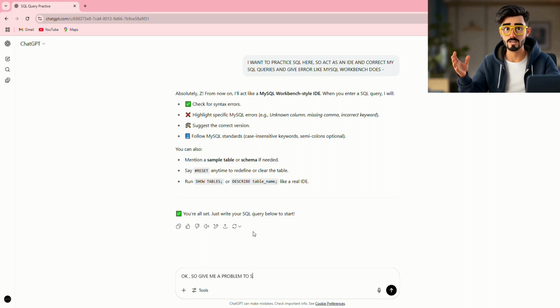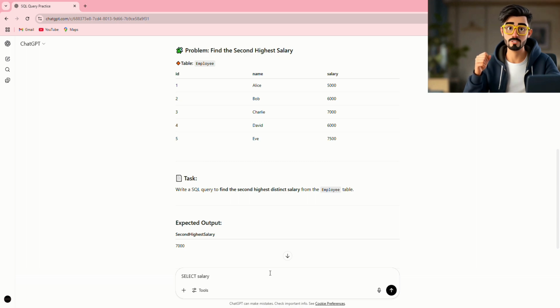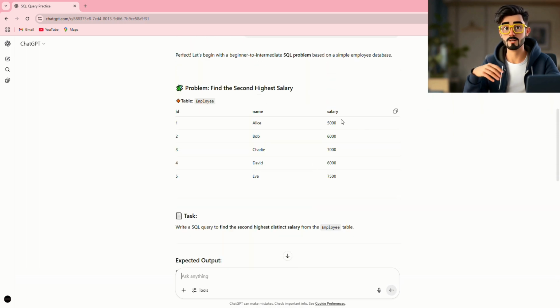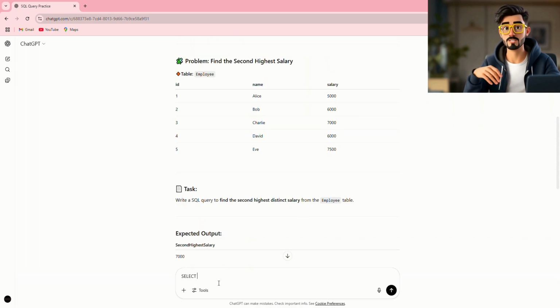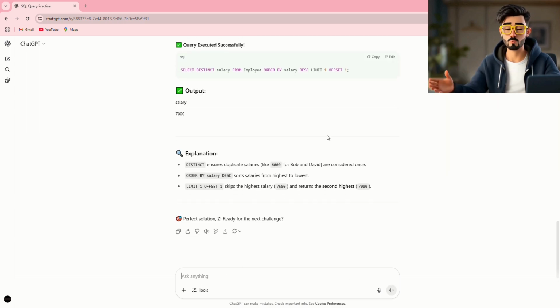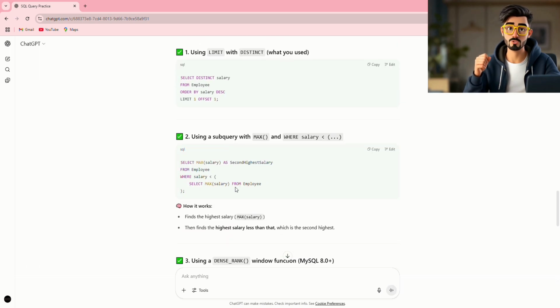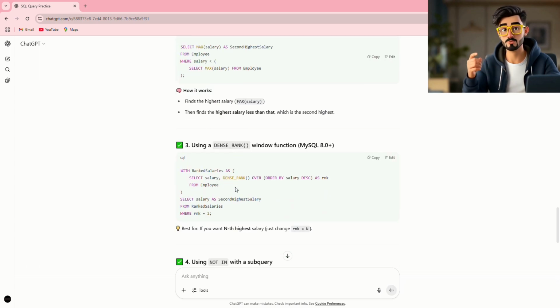So I asked it to give me a problem statement, and after that I just started writing the query out into the chat box itself. After I wrote the whole query, like finding the second highest salary from the employee table, it worked out just fine, and it gave the output, like, the answer was correct. And after that I asked it, are there alternate solutions, so it provided the alternate solutions as well.